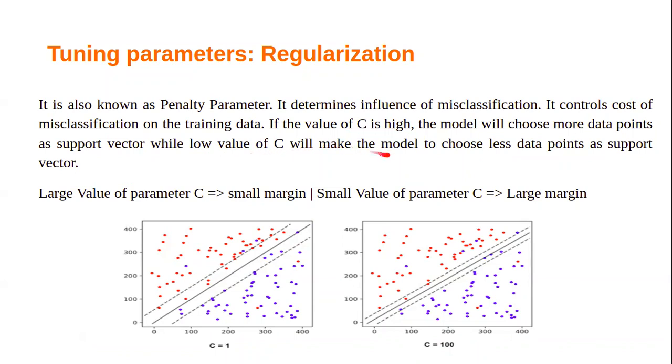A low value of C makes the model choose fewer data points as support vectors. If you have a low value of C, mostly data points come under the misclassification area. If you increase the value of C, the width gets narrow and the points under misclassification go outside to classification. So a large value of C means a small margin, and a small value of C means a large margin. It gets compressed from both sides, red and blue.